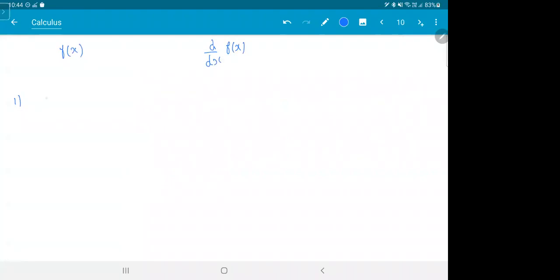The first thing, the function is a constant. Let's say y is equal to some constant. So y is f of x. So dy by dx is this. And don't worry too much about the symbols. So what happens if you differentiate a constant?